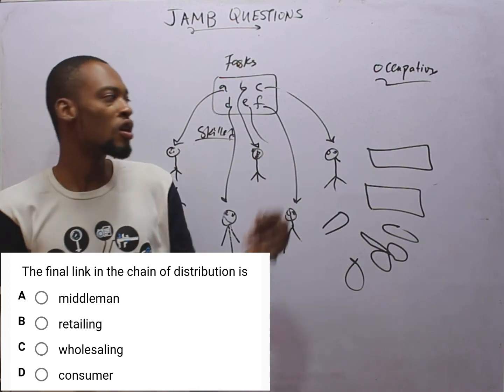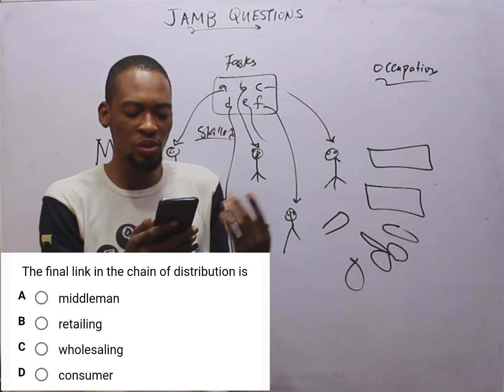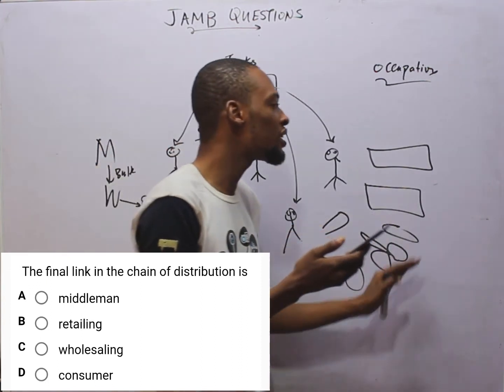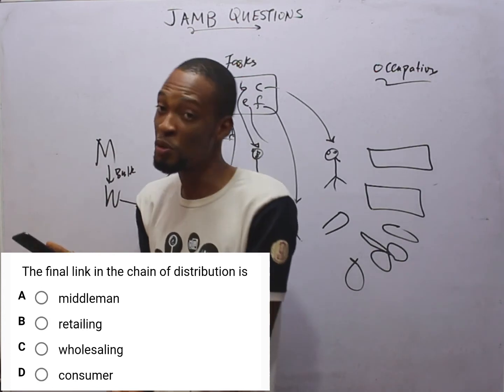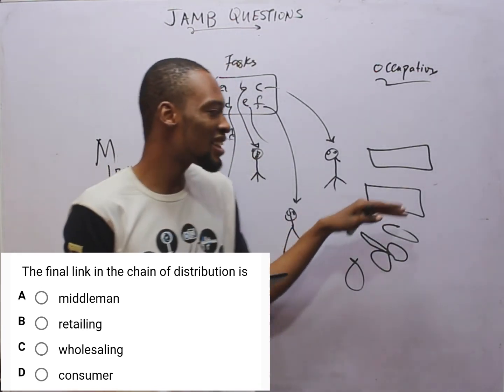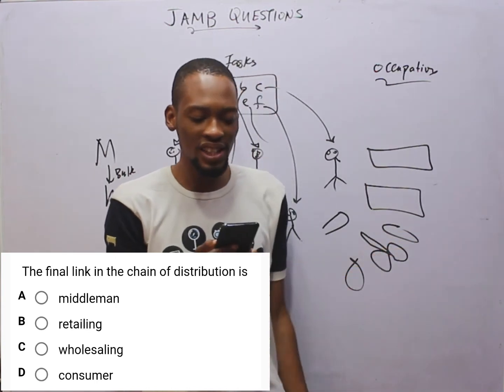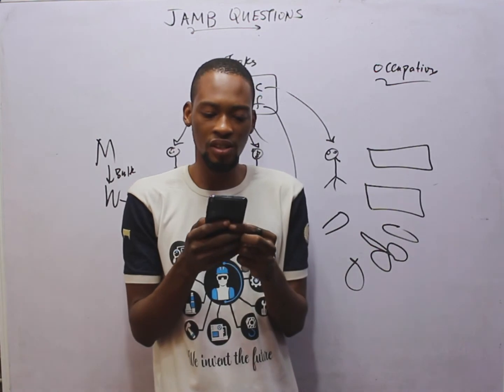So in chains of distribution, you can see from producer to consumer directly, or from producer to wholesaler to retailer to consumer, or from producer to wholesaler to consumer. So any chain you choose to use, even producer to agent to consumer, producer to agent to wholesaler to retailer to consumer, all of them, they get to the consumer, they end at the consumer. So the final link is the consumer. Option D is correct.